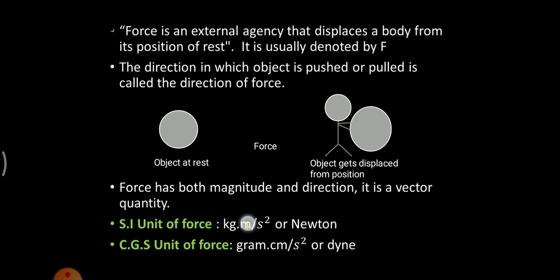Your meter in CGS would be changed into centimeter, and time is the same for both SI and CGS. So the CGS unit of force is gram dot centimeter per second square.